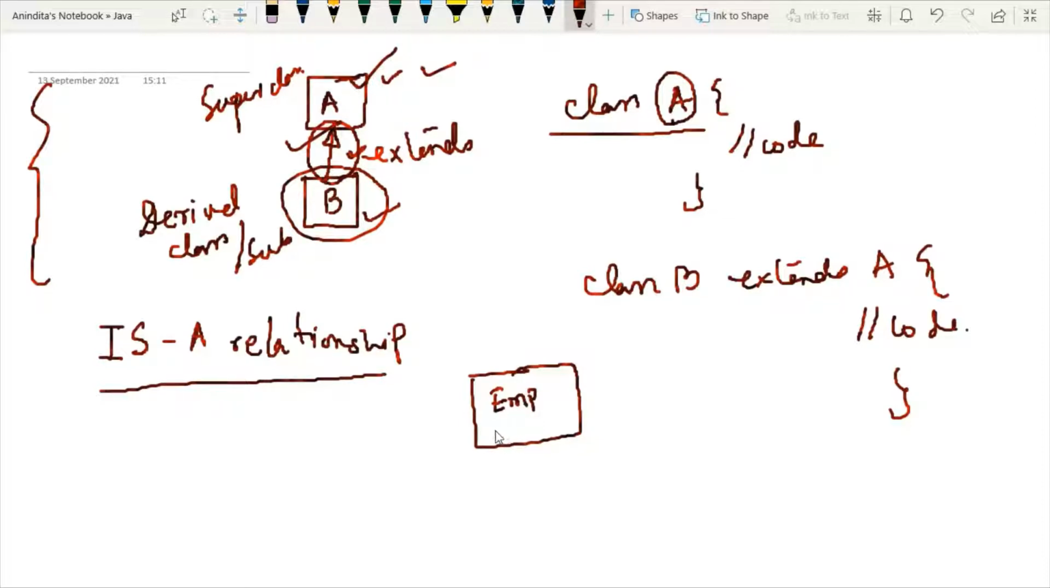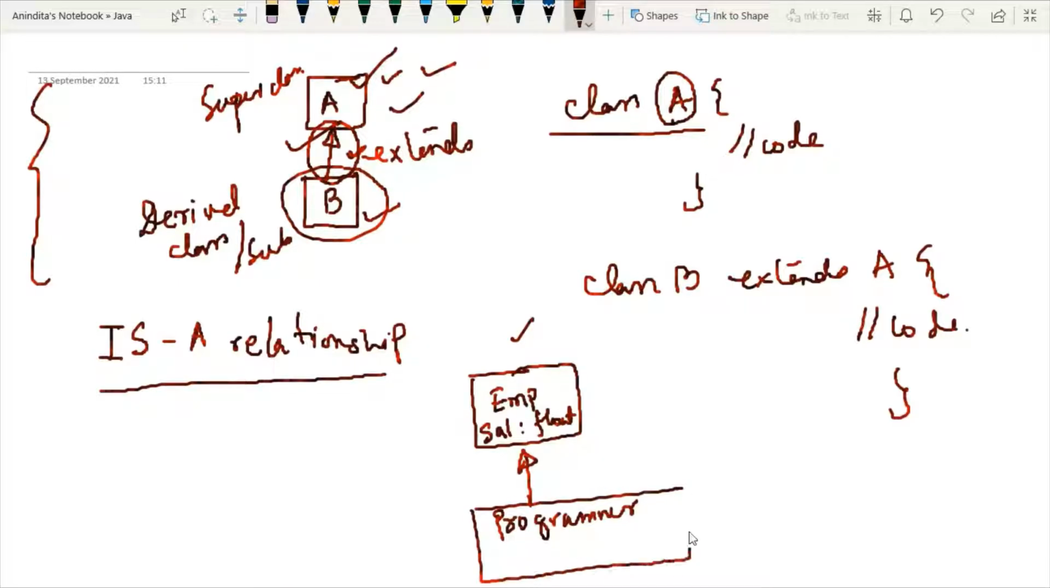And I have one variable, say salary, which is of type float. Say this is your superclass. Here EMP is the superclass. And now say I have one subclass and say the name of the subclass is programmer. And here in this subclass, I have one variable, say bonus, and it is of type integer.